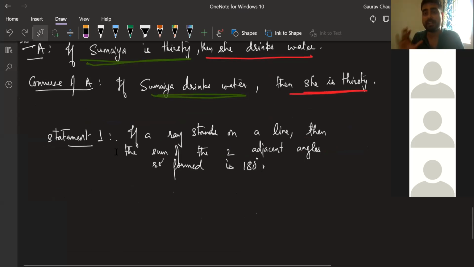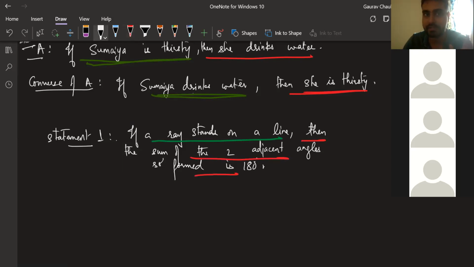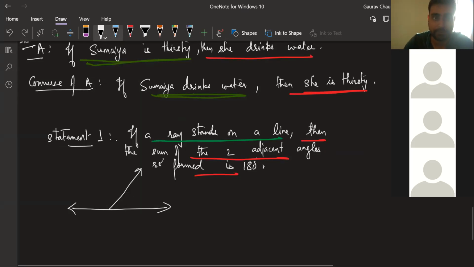I want you to pay attention very carefully to what is given and what we are concluding here. That's something very important. I'm going to draw it and explain this once. This is a little higher order maths concept, but something which we need, if we understand, it's good. It's a lot of use in normal life also.